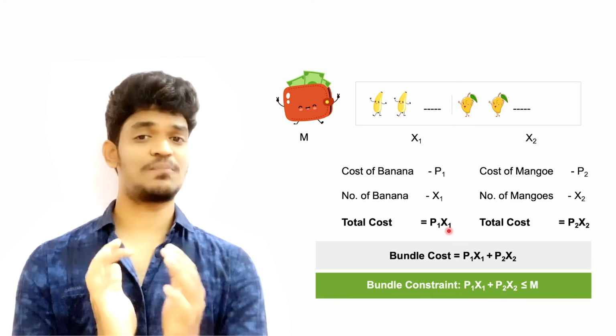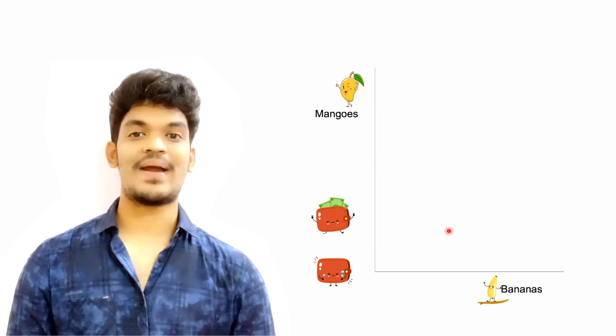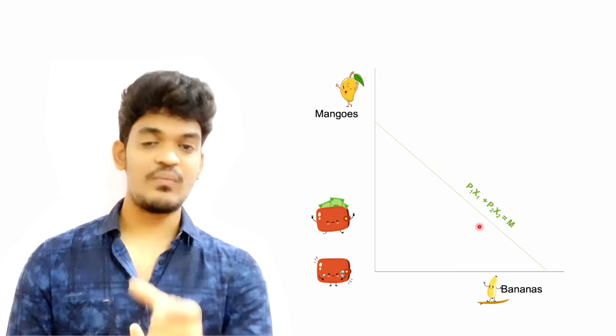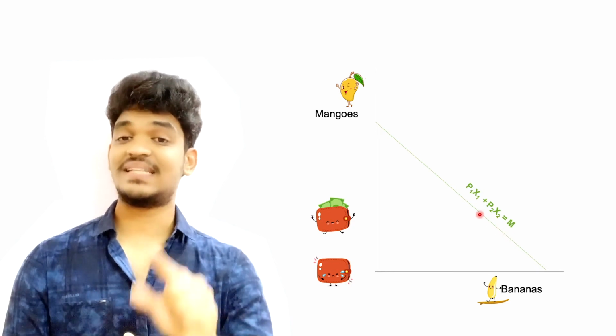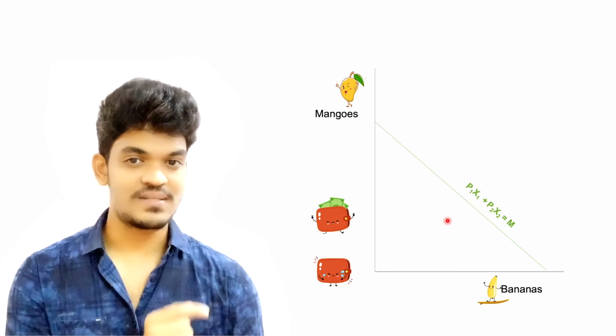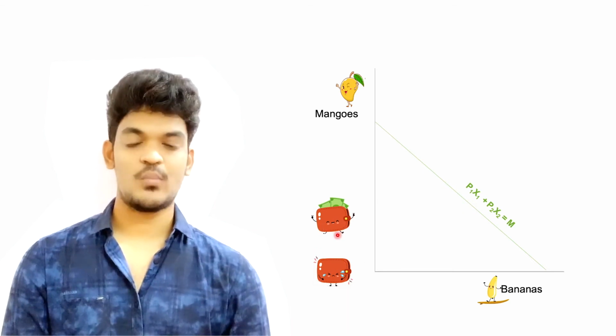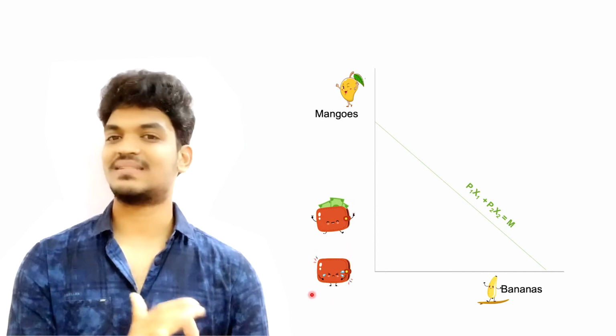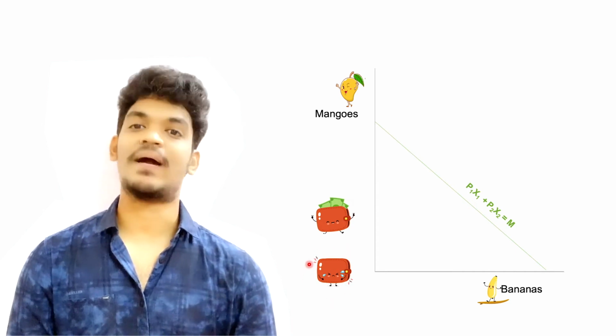Fine. So let's plot the same thing in the graph. Now, let's take bananas in the x-axis, mangoes in the y-axis, and this is a budget line. So this budget line equation is P1 X1 plus P2 X2 is equal to M. And you can see that you have 2 purses. One purse is laughing, full of cash. And the second purse is sad because it doesn't have cash. It cannot afford to buy.